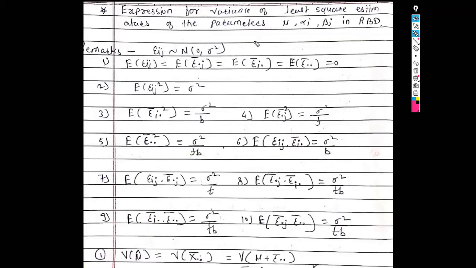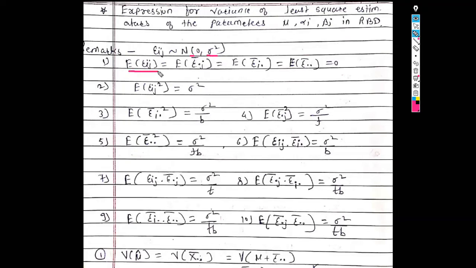Now we are going to discuss expressions for the variance of the least square estimators of the parameters in the RBD model. In the RBD model we have three parameters: mu, alpha i and beta j. Before that, we will discuss some remarks which are helpful to find the variance of these least square estimators. We know that epsilon ij follows IID normal with mean 0 and variance sigma square.